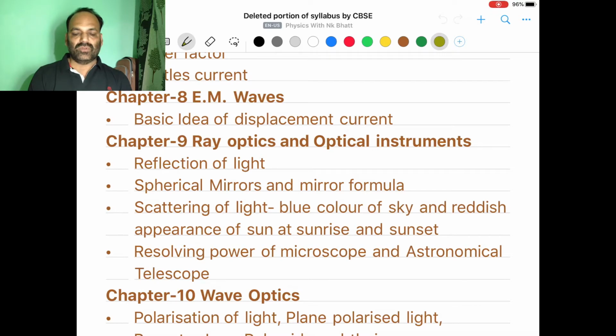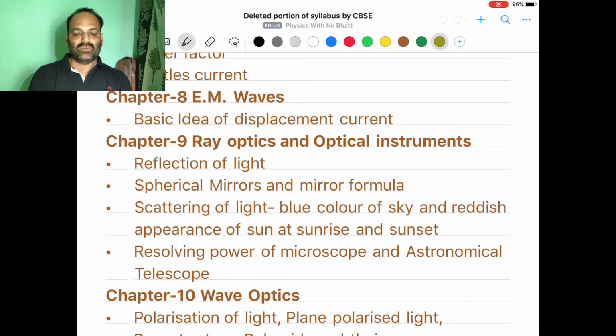As this topic is removed, you are not supposed to go through the idea of blue color of the sky, reddish appearance of sun at sunrise and sunset. So these are little topics which are removed from this ray optics.